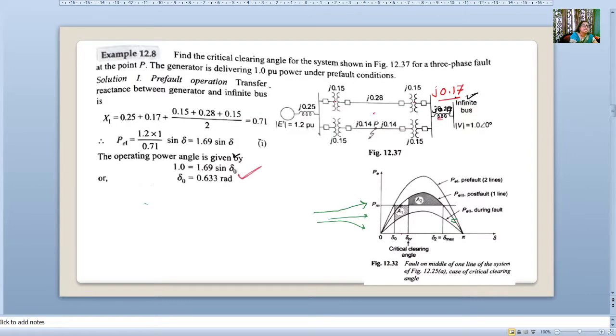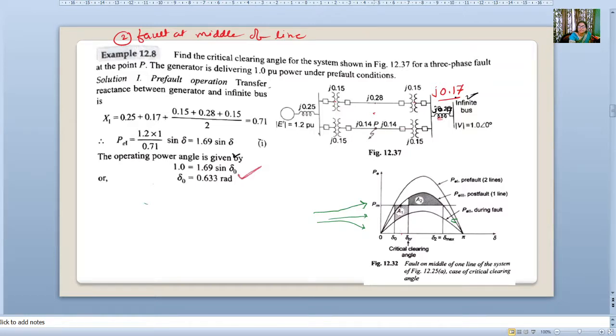Now we'll see the second case, where we have considered the fault at the middle of the transmission line. Whenever you are going to solve the problem, you have to draw the power angle curve.